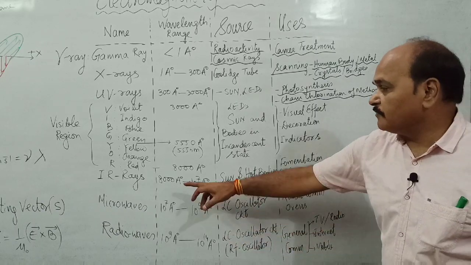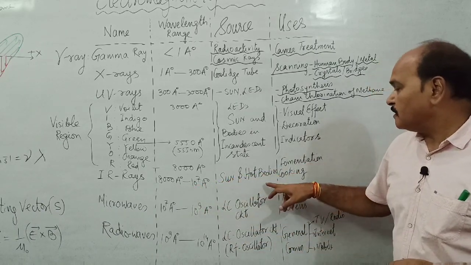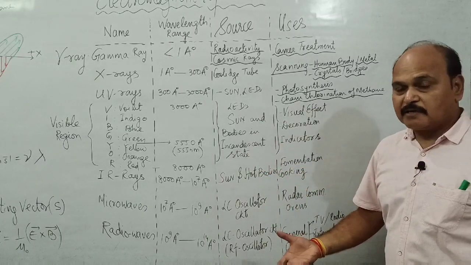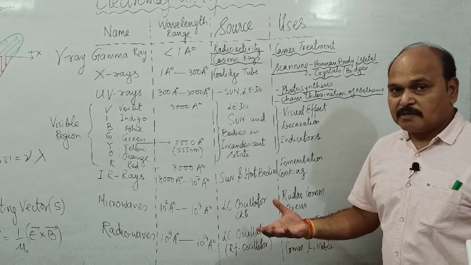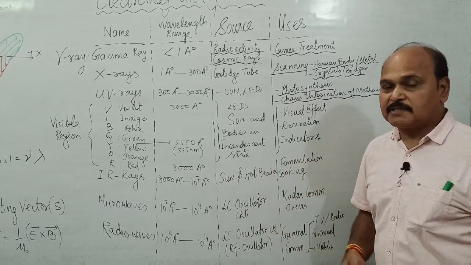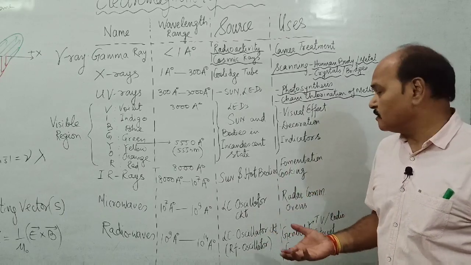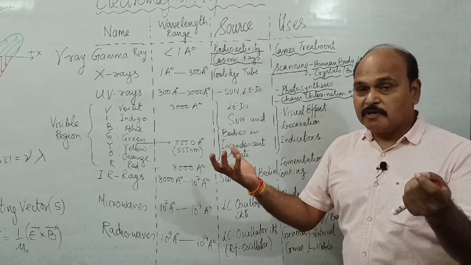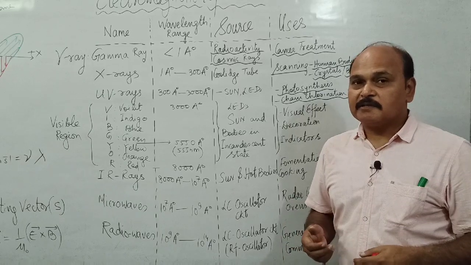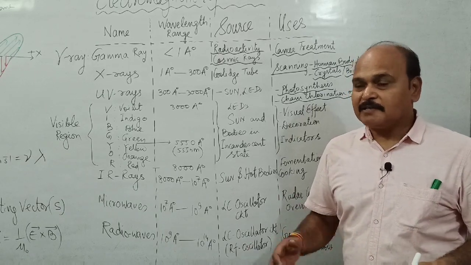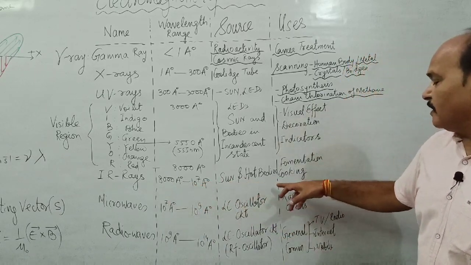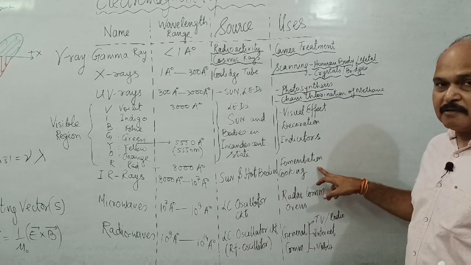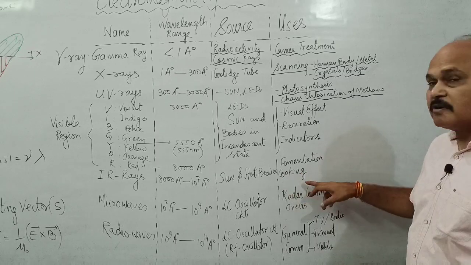Well, infrared rays are produced by hot bodies, so they are known by their heating effect. You sit in sunlight and you feel the heat of the sun. That heat of the sun is what? Infrared rays. A fire is lit before you and you feel the heat of the fire. So what is that heat of the fire? Infrared rays. Well, infrared rays are used for fermentation, and they are also used for cooking.